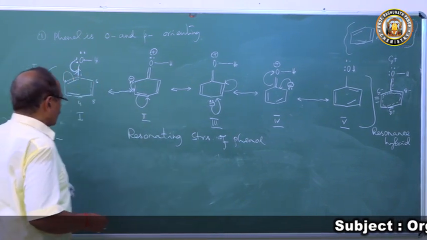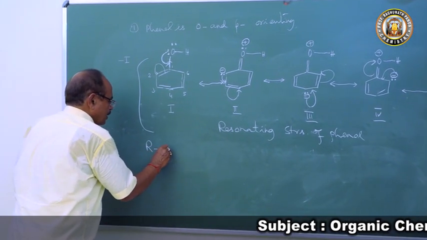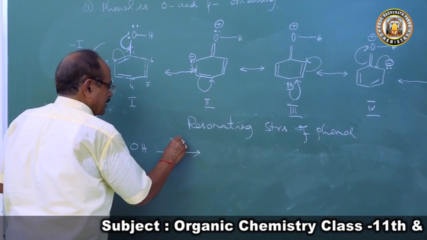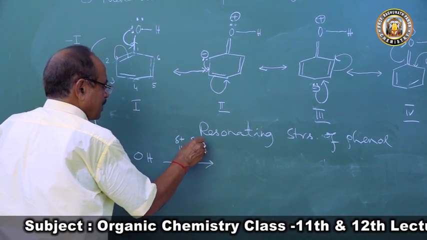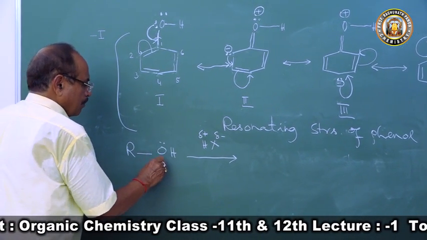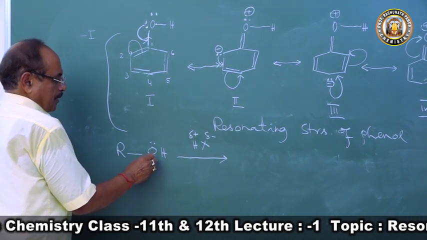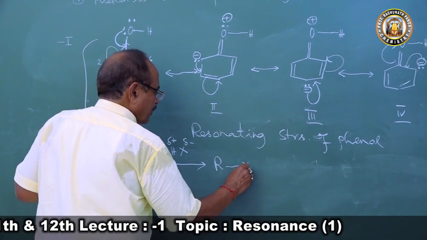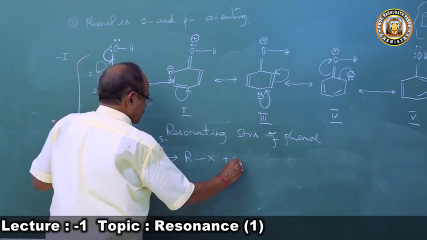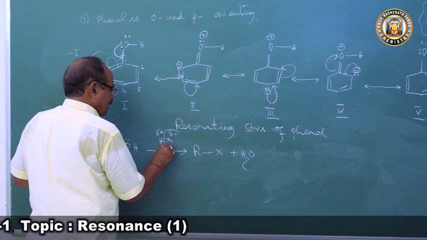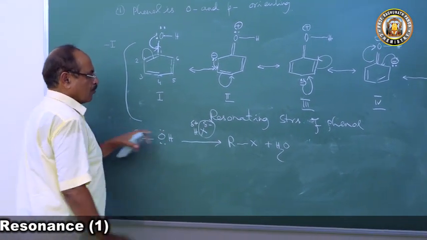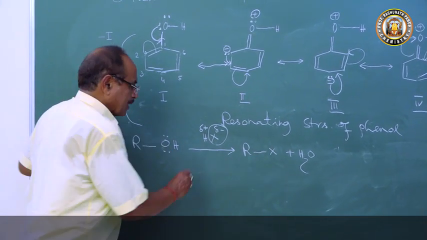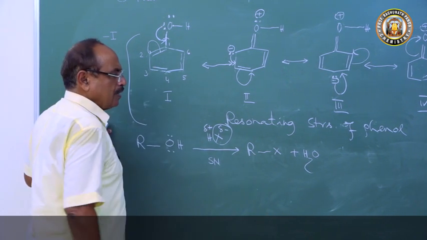For example, if you take alcohol, ROH, and treat it with a halo acid, H plus and X minus, then the OH group comes out and X replaces it. It forms alkyl halide RX and water. X negative is a nucleophile. What has happened? The OH group is substituted by a nucleophile, so this reaction is a nucleophilic substitution reaction, SN.